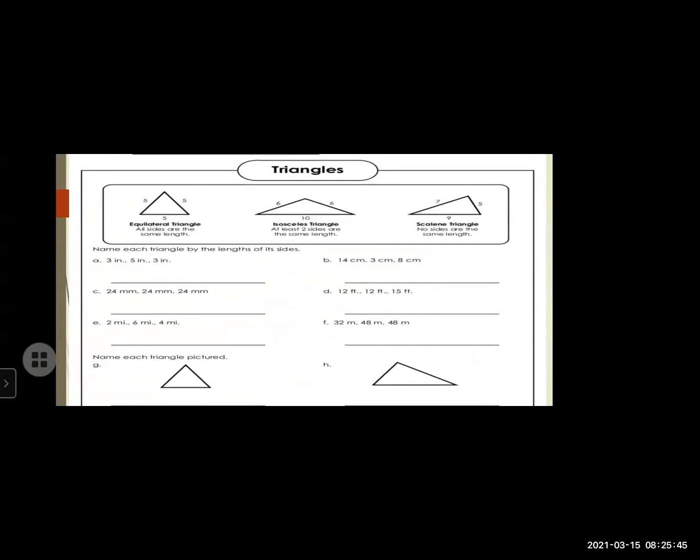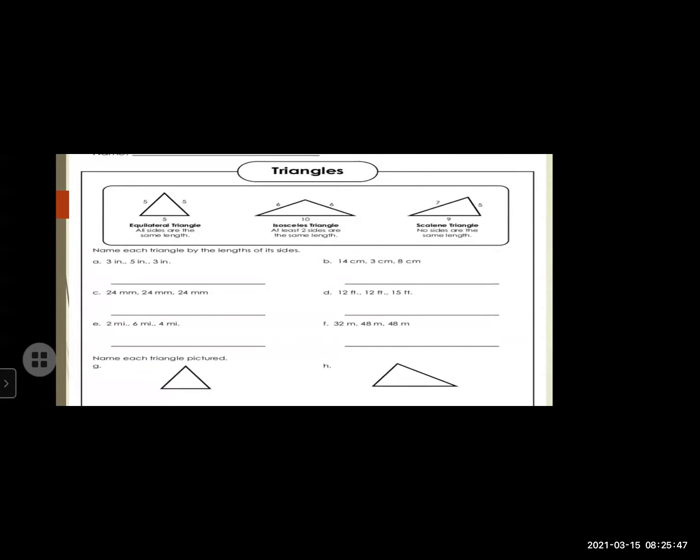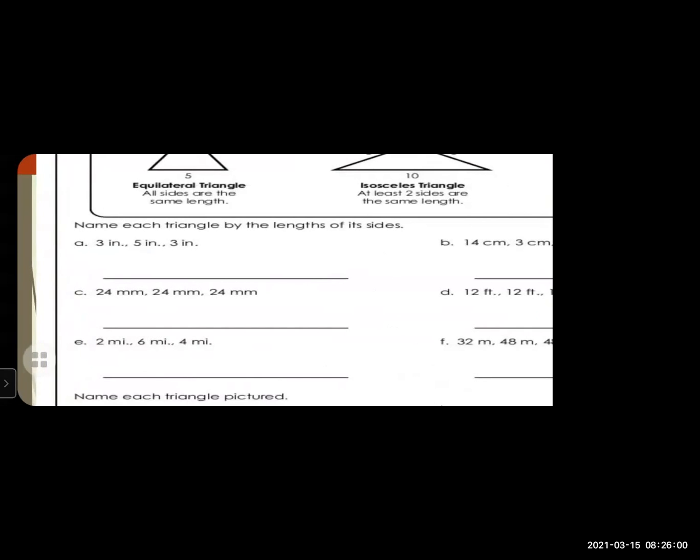Now here we have to see that there are 3 types of triangles. I have told you 3 sides equal, equilateral, 2 sides equal, isosceles, and if there are no equal sides, they are called as scalene. So question number A, can anyone tell me what type of triangle it might be? 3 inch, 5 inch, 3 inch.